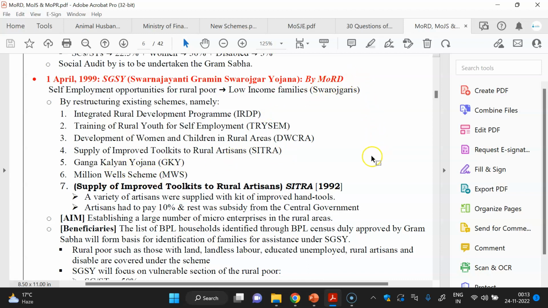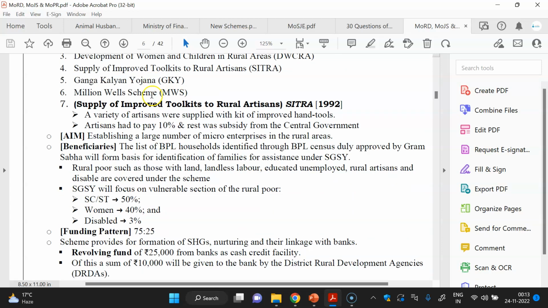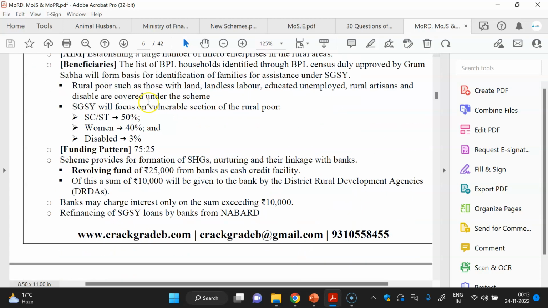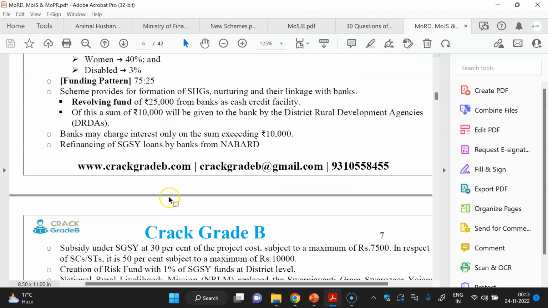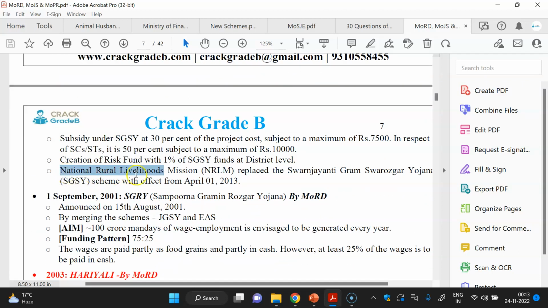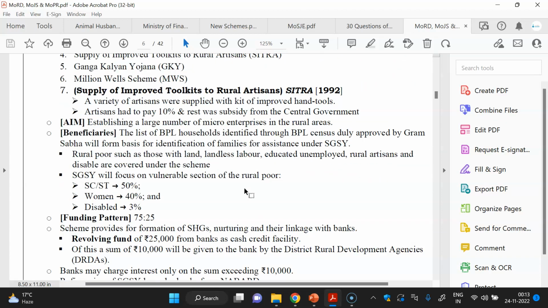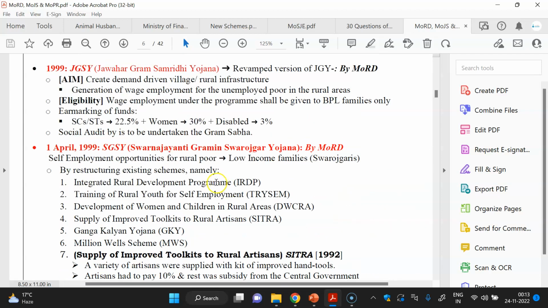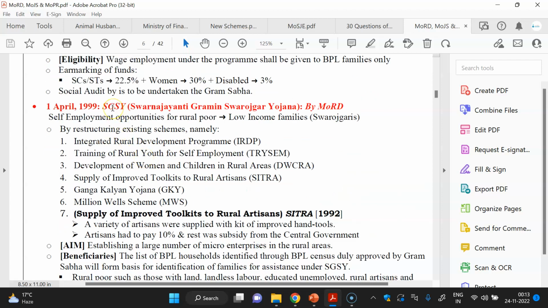So this scheme was launched after restructuring the existing schemes, and later on it was known as NRLM. It was restructured to NRLM from 1st April 2013. So you have to study the history of NRLM: SGSY was there, and it was launched in 1999.